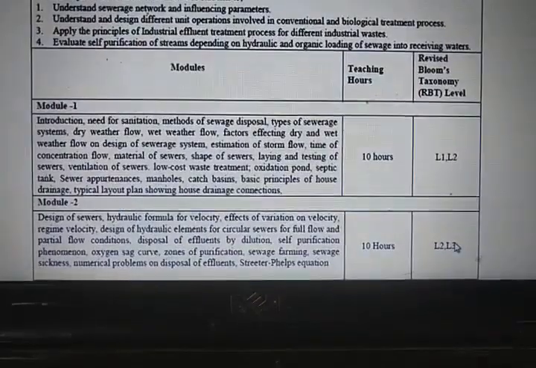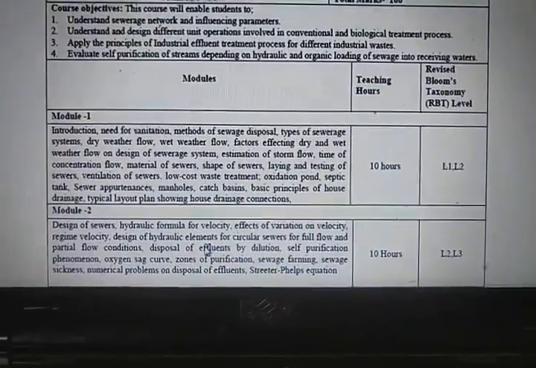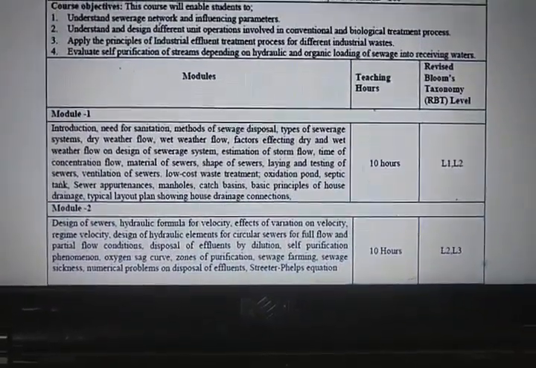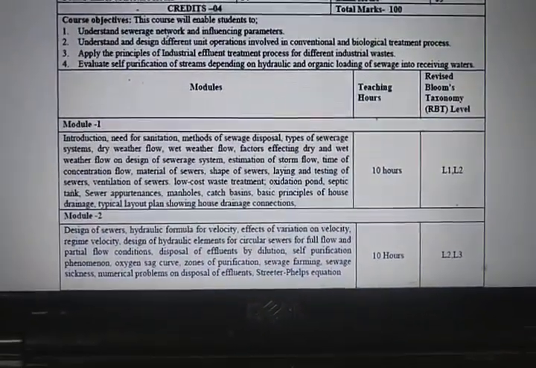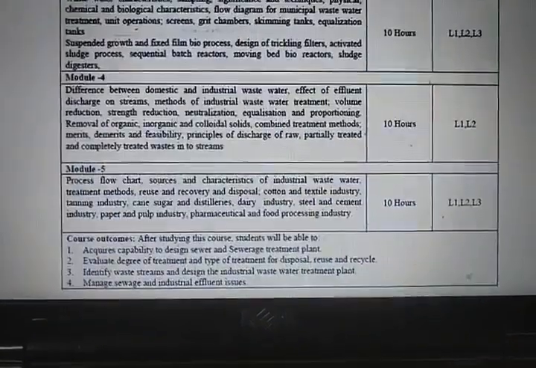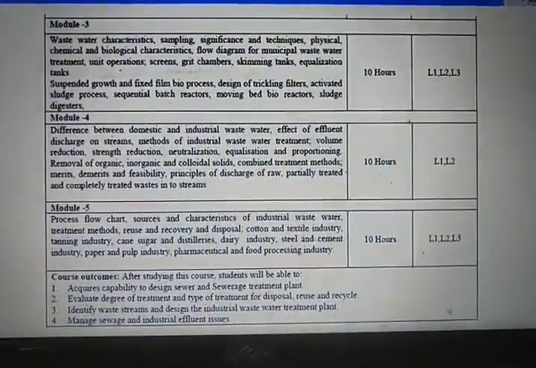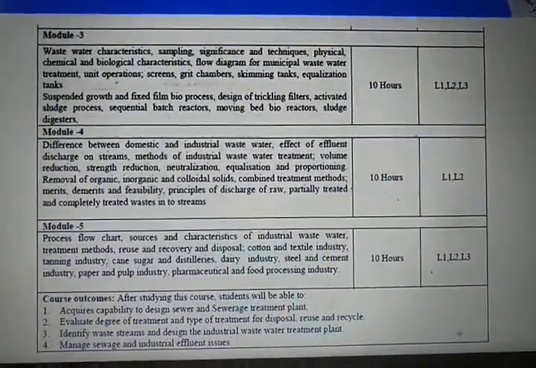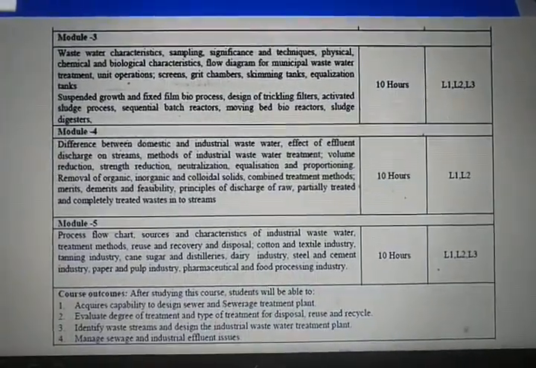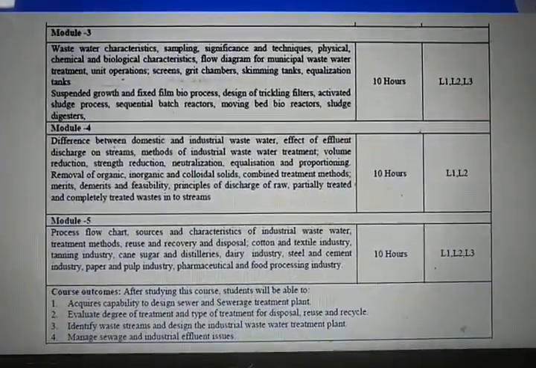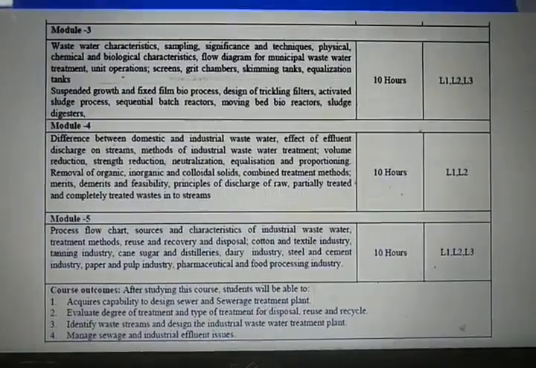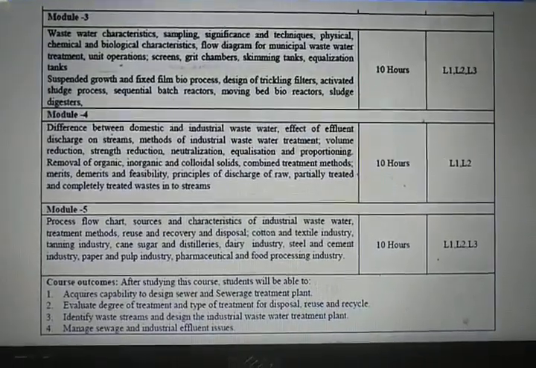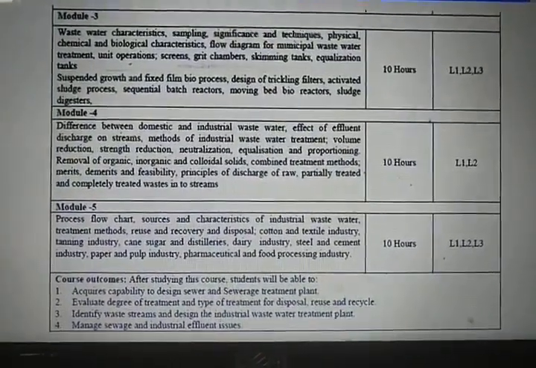So L3 has come into the picture here because we will have to design the sewers by using the appropriate formulas and the appropriate flows which are calculated. Coming to module 3, it deals with wastewater characteristics. That means if you have to design a wastewater treatment plant, we should know the characteristics after the usage of the water from a particular community or industry. What are all the parameters, and what should be the parameters after the treatment,